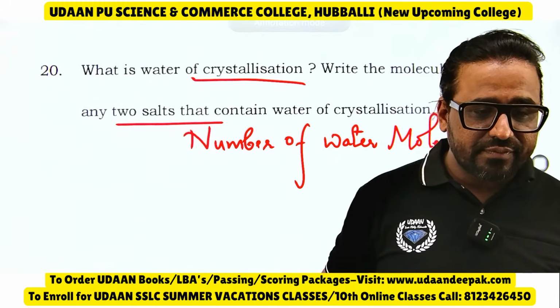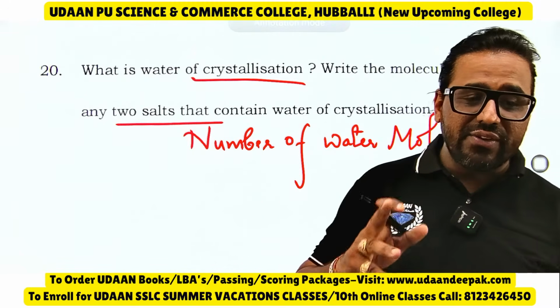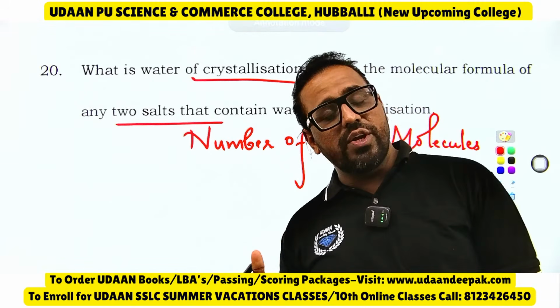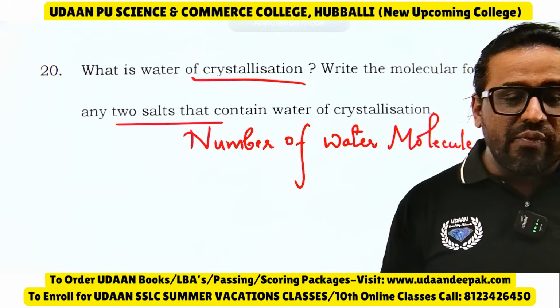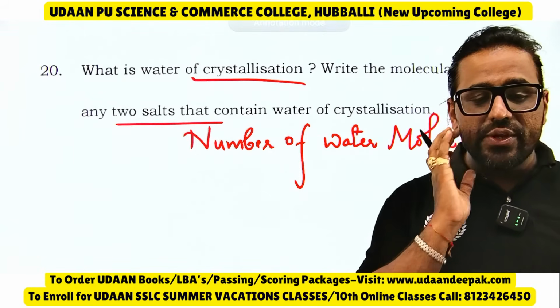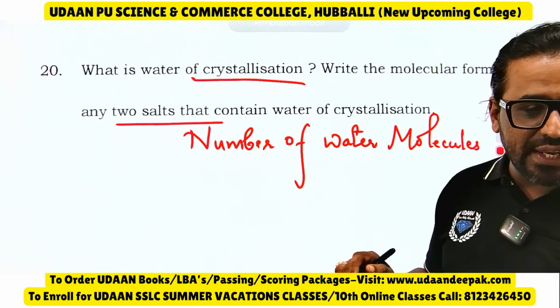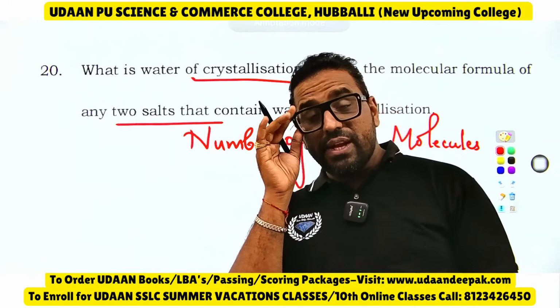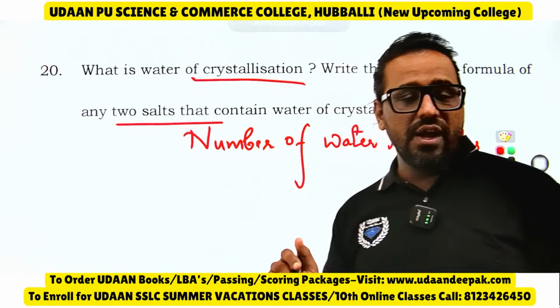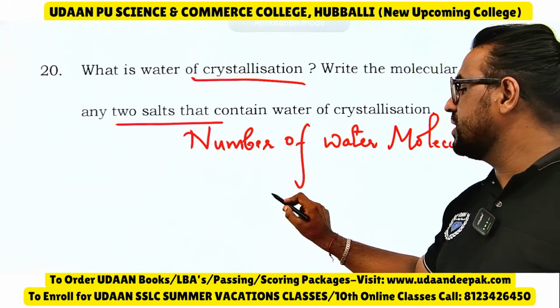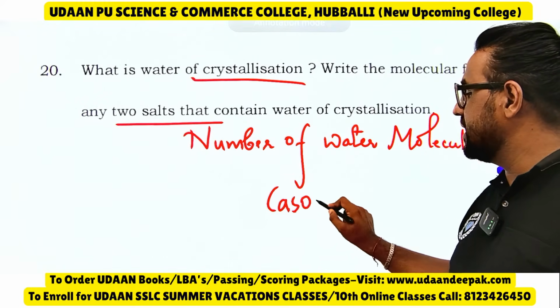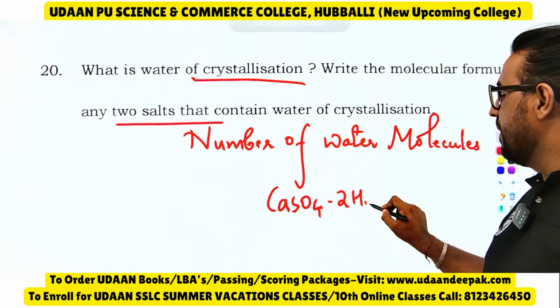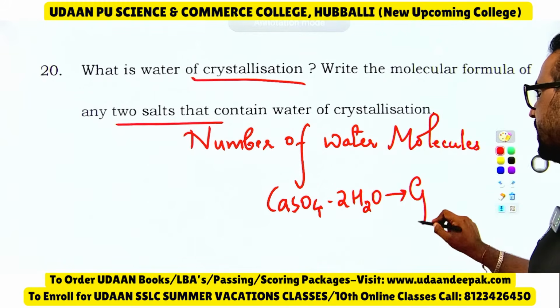Yes, Naseeb Banu, she gave the right answer. Fixed number of water molecules present in one formula unit of salt. Can you give the example here? Excellent, very good. Fe2SO4 will not be having it. You should mention the water of crystallization here. The answer can be CaSO4, calcium sulfate dot 2H2O. That is gypsum, one of the examples.